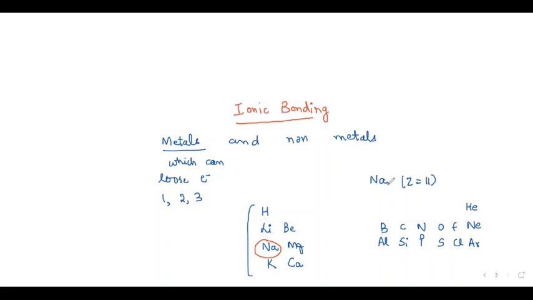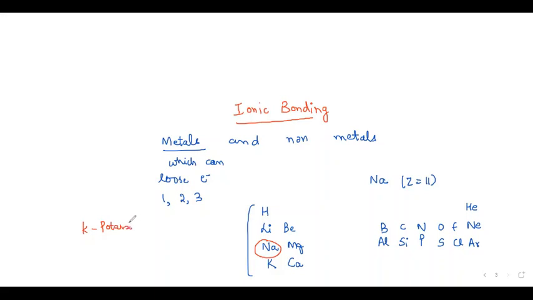Boron, carbon, nitrogen, oxygen, fluorine, neon, sodium, magnesium, aluminium, silicon, phosphorus, P for phosphorus, sulfur, chlorine, argon, and then potassium, K for potassium.